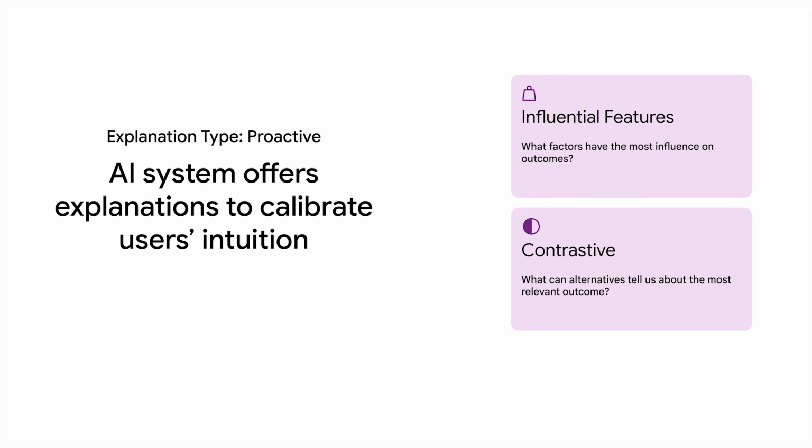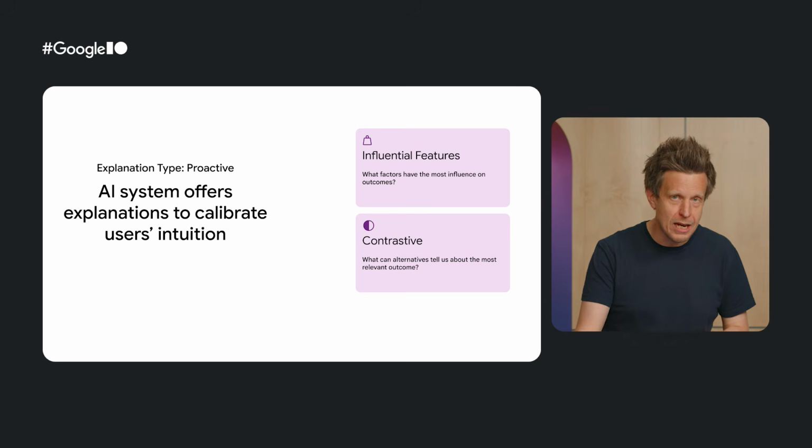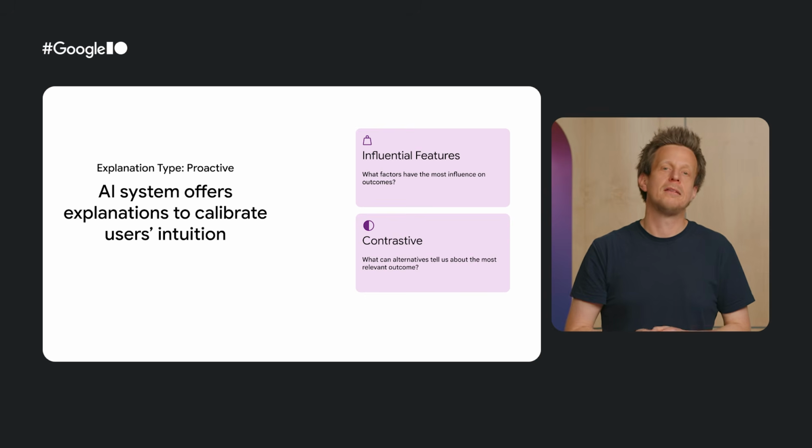Contrastive explanations describe features and attributes that were or were not used when the AI made one decision over another. A pure contrastive explanation attempts to answer why did the AI system select X over Y. A counterfactual explanation is a type of contrastive explanation that is more interventional, answering what is the smallest possible change to the input that will make the AI system select Y instead of X.